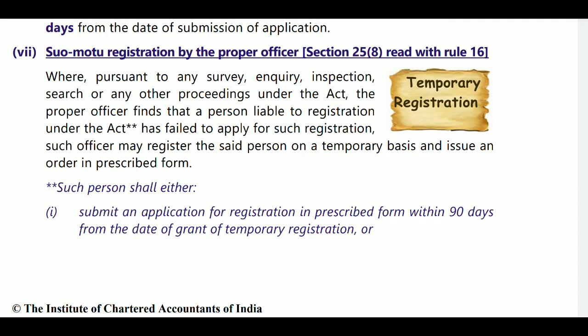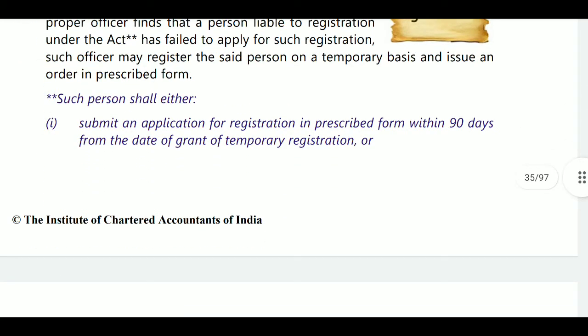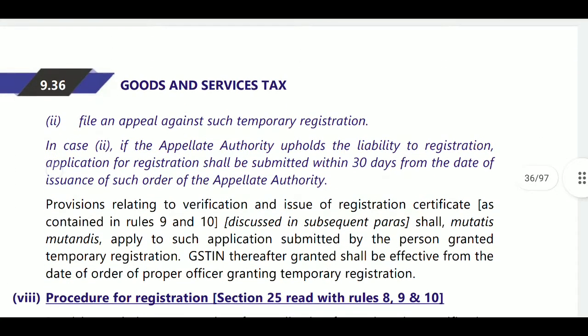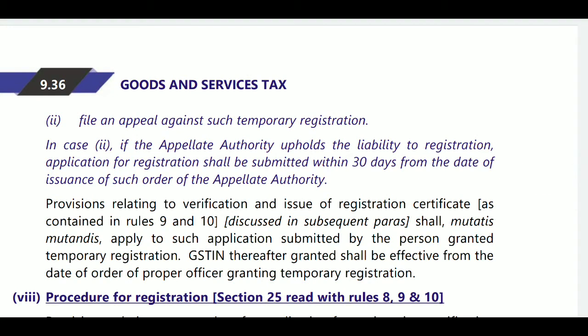He will find that you are a person required to pay GST and required to get registration. If you have failed to register, then the proper officer may register the said person on a temporary basis and issue an order in the prescribed manner. Such person shall either submit an application for registration in the prescribed form within 90 days from the grant of temporary registration, or file an appeal against that temporary registration.